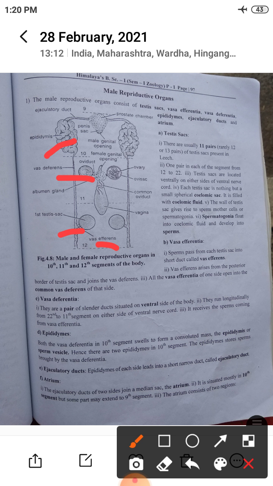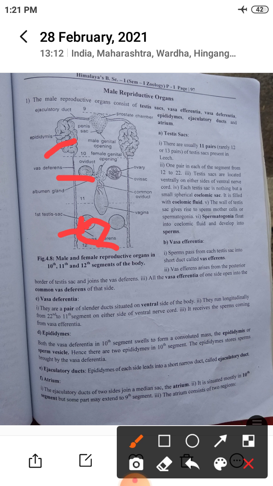Each testis sac is a small spherical coelomic sac, a cavity-like arrangement, filled with coelomic fluid. The wall of the testis sac gives rise to sperm mother cells, known as spermatogonia. Spermatogonia float into the coelomic fluid and develop into sperms.